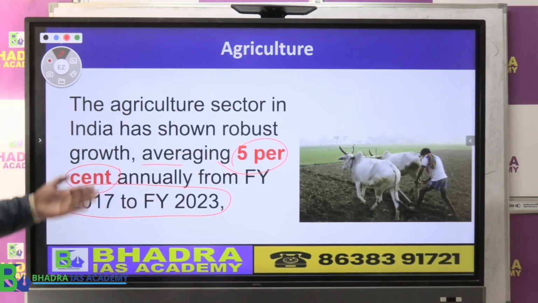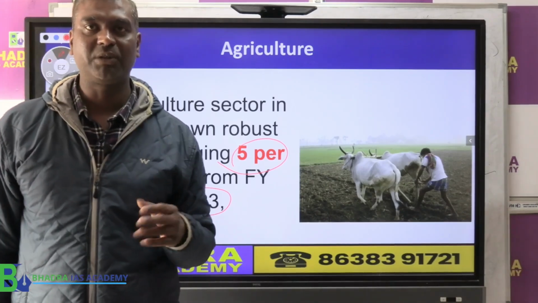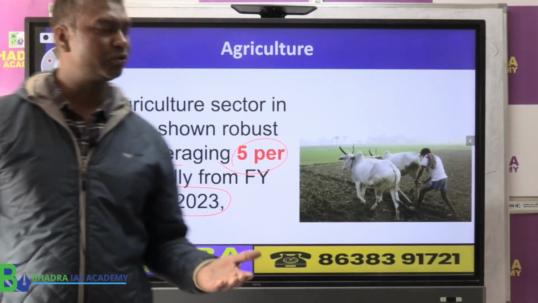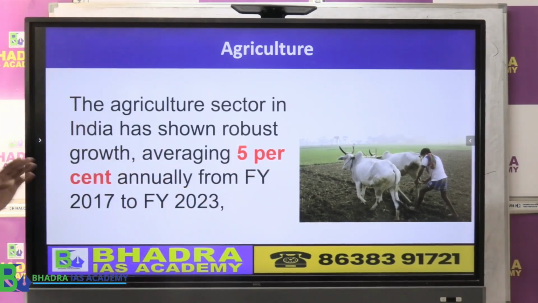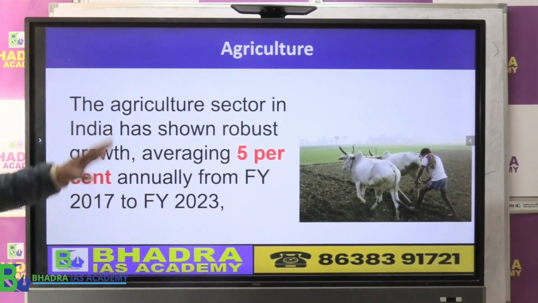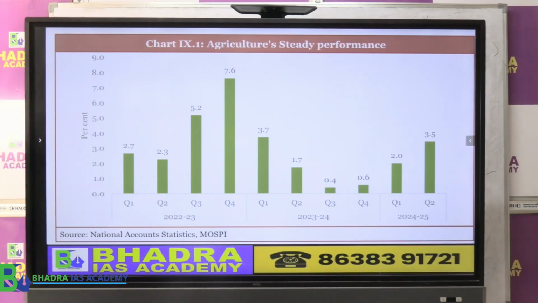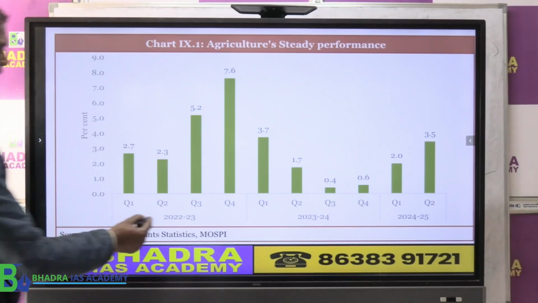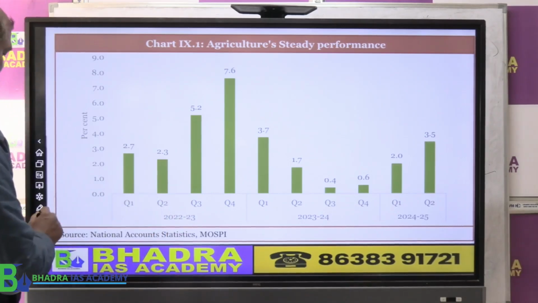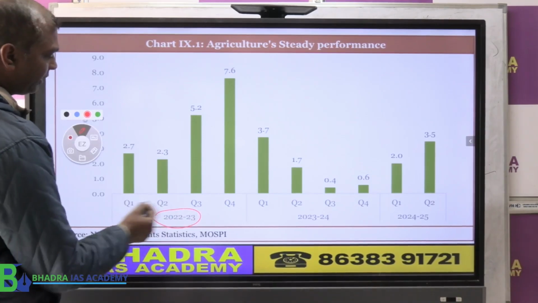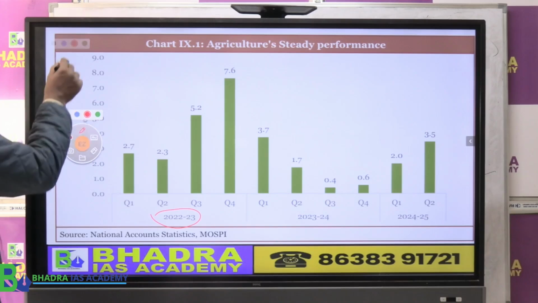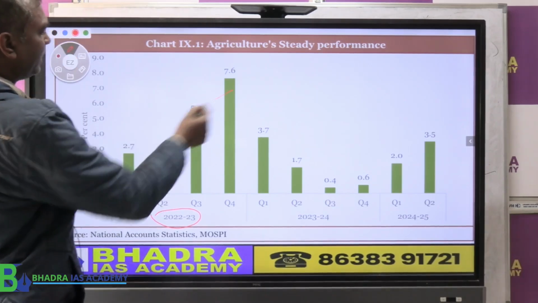Okay, this kind of statement based question can come in your exam. So basically just keep that in mind. In the last say 5-6 years, what is the growth of agriculture? It is roughly averaging about 5%. Okay. Now therefore if you see the agriculture sector's steady performance, they have also given a diagram like this. This is 2022-23. So if you see the agricultural sector in different quarters, it performed differently. Okay, but then finally what happened, we normally take the average.